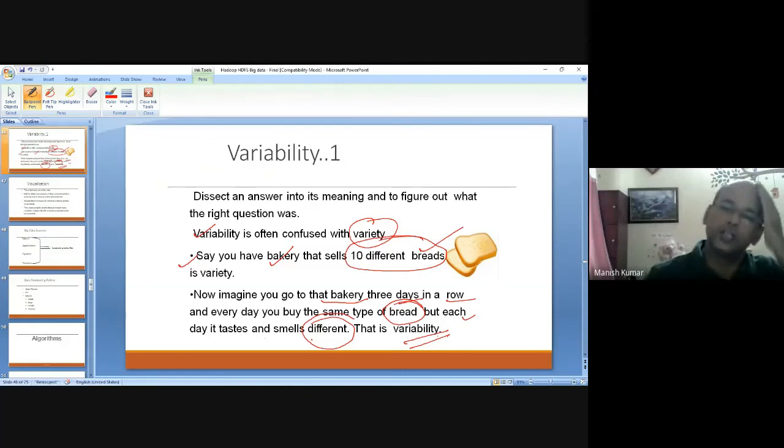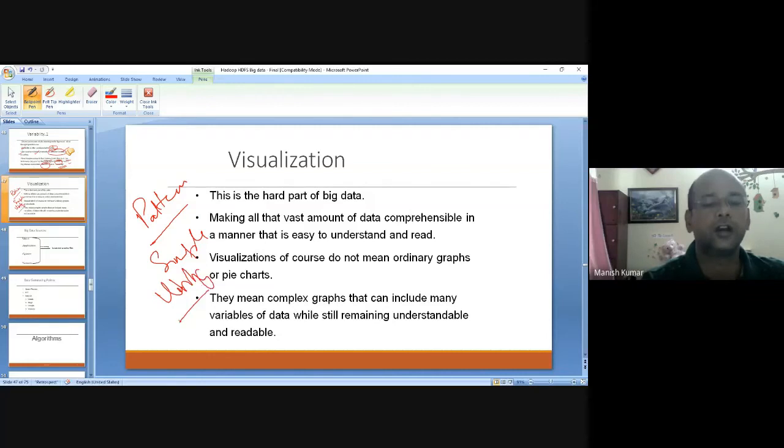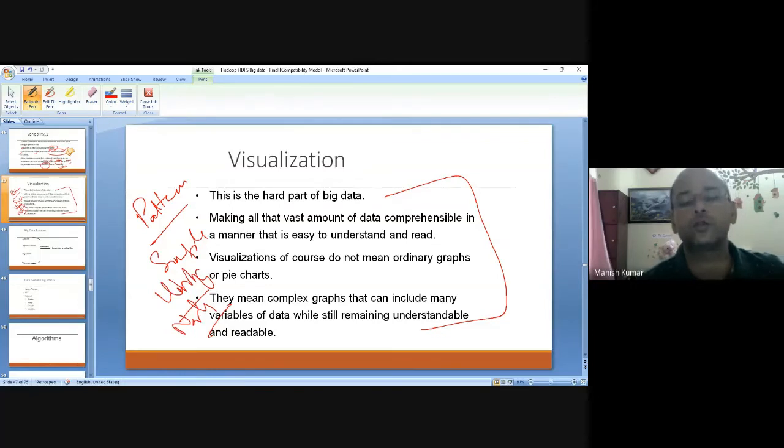Okay. So there is a possibility of variability in the data also. Not necessarily that in all the data you'll be getting it, but obviously this is one of the important ones. And next is visualizations. As I told you, always remember that all patterns should be simple to understand. It should be simple, it should have utility, it should have novelty and all. So simple means the representation should be in a way that it can be understood by all the decision makers.